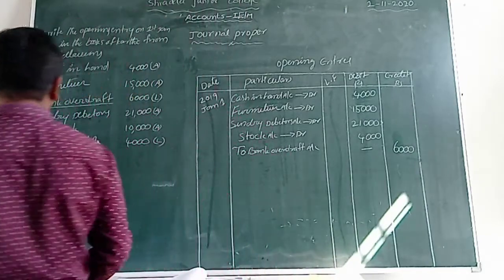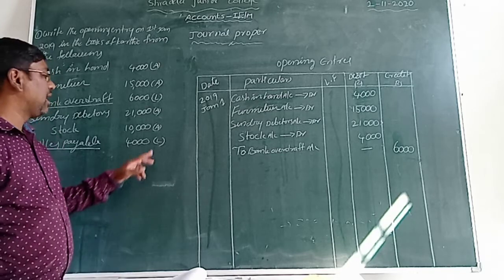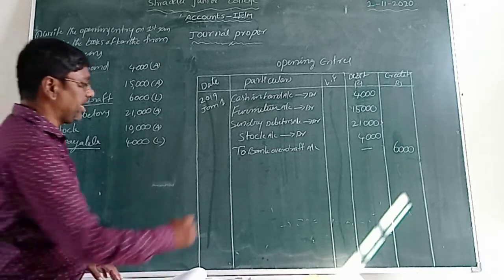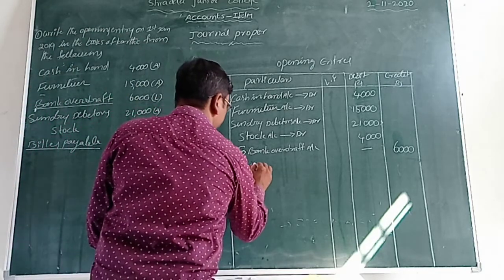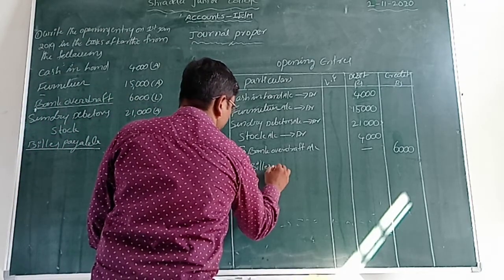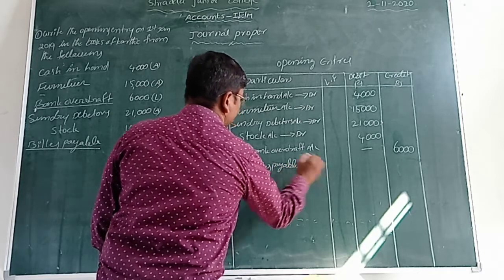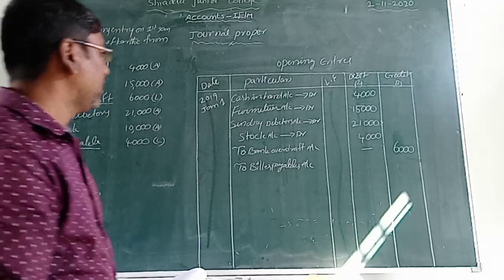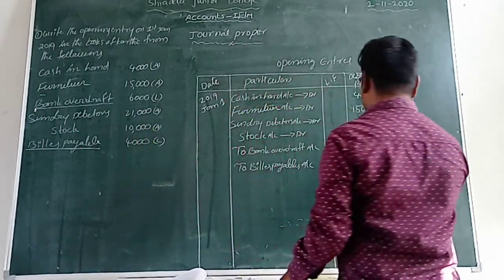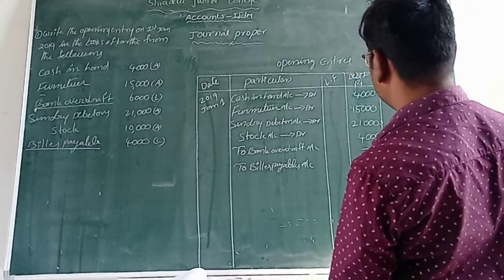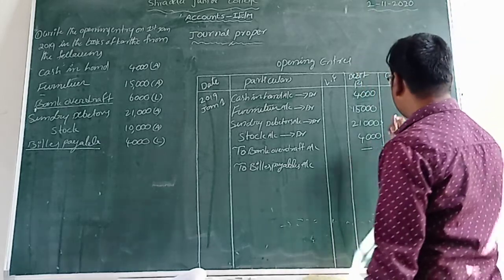Now another one. Let us see bills payable. Bills payable means what? Liability, isn't it? Then we take that liability, bills payable account. What is the amount? Yes, stock amount here is 10,000, friends.